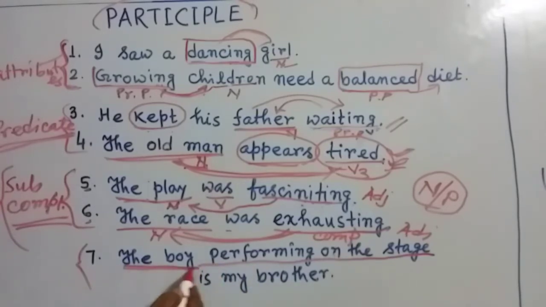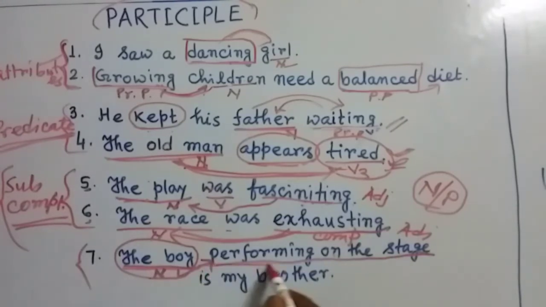Here, this is the noun. And think about this one. This term, performing on the stage, that means this term is being particularized. Or you can understand from this situation, we are saying about the boy, and that boy, only that boy who is performing on the stage.